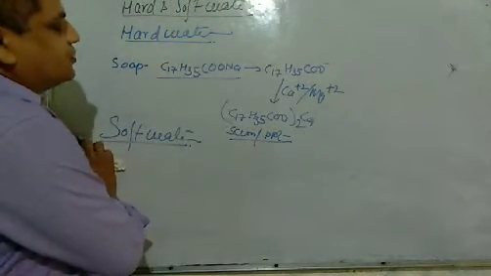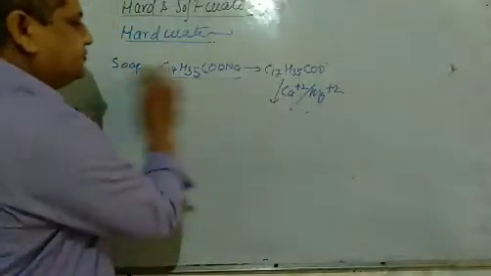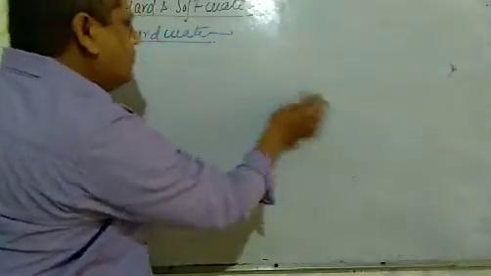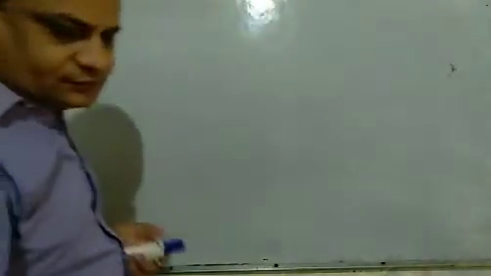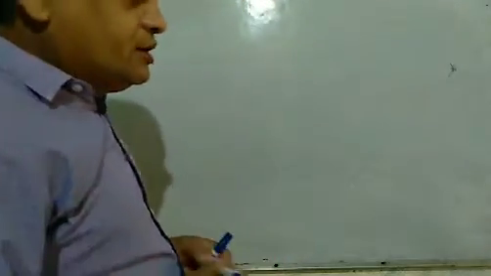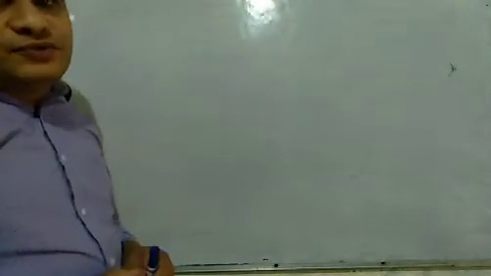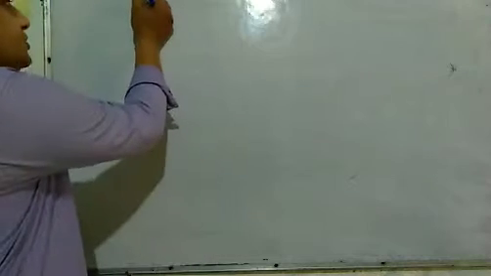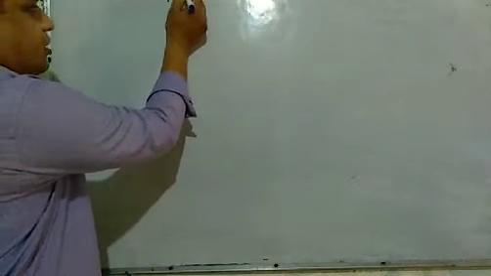Now the types of hardness and their removal. Hardness of water is of two types. The first is temporary hardness.